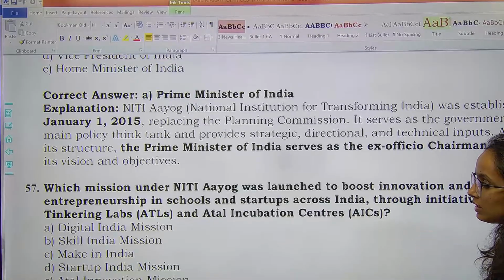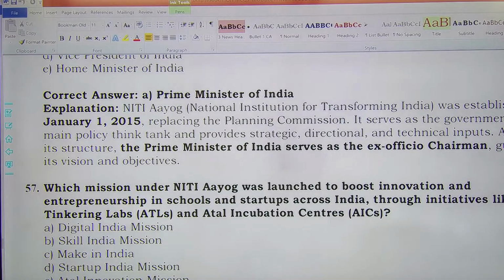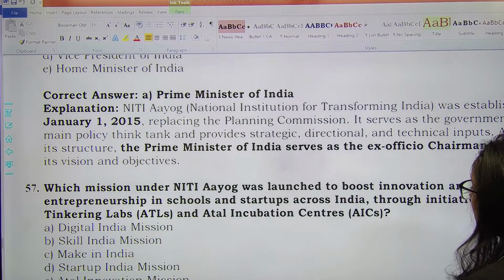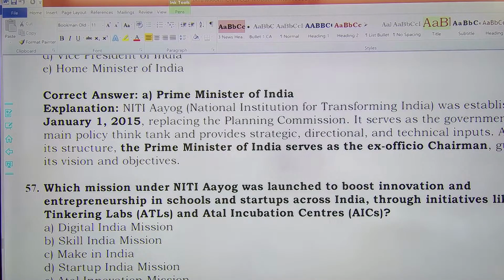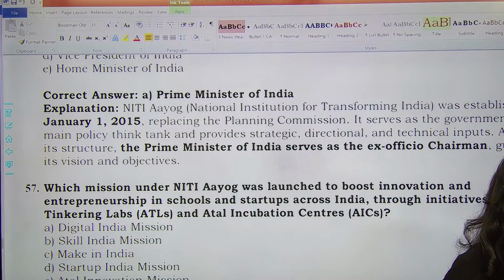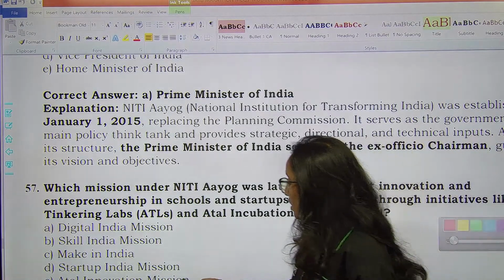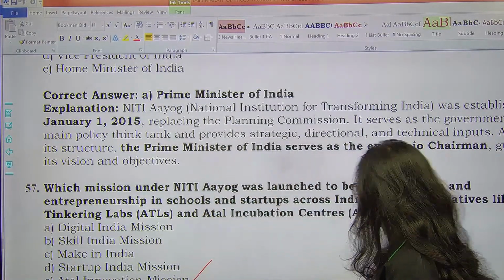Which mission under NITI Aayog was launched to boost innovation and entrepreneurship in schools and startups across India through initiatives like Atal Tinkering Labs and Atal Incubation Centers? So what was the name of the mission here? It was Atal Innovation Mission. Option E. Atal Innovation Mission, right?